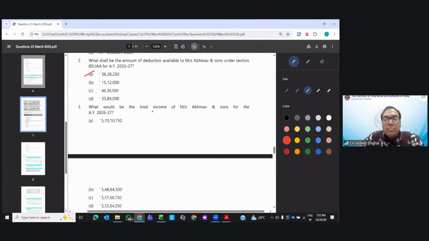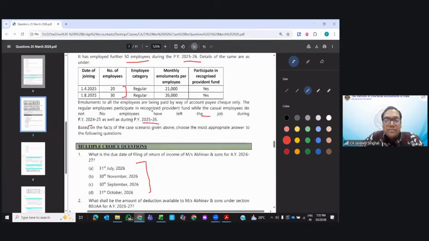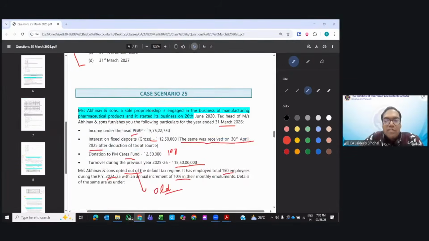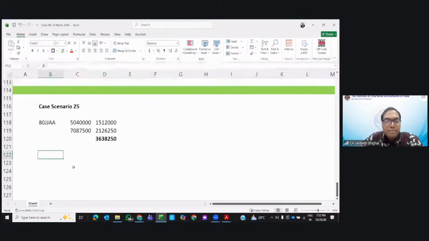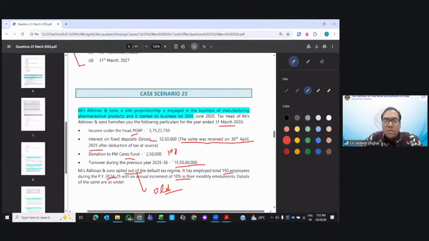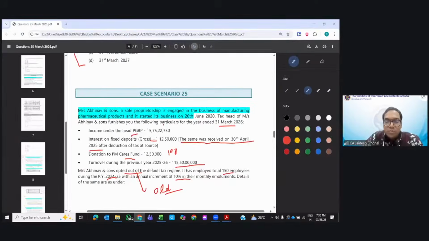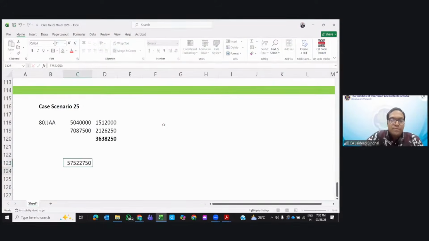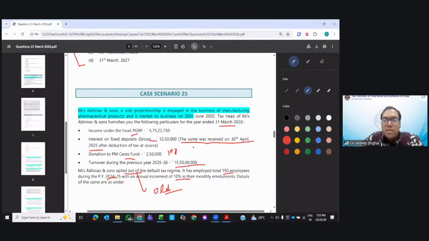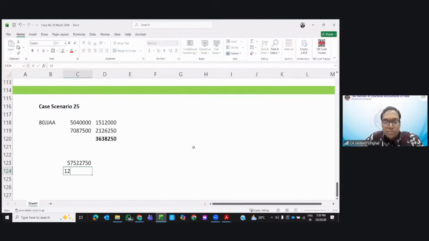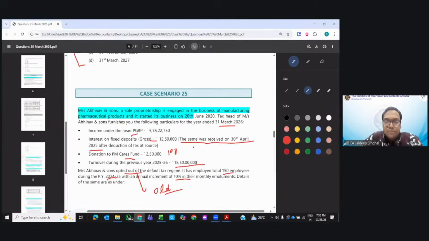What is the total income of Abhinav and Sons? Total income, have they given income under the head PGBP? It is a sole proprietorship. 5,75,000, sorry, 5 crores. Interest on fixed deposit 12,50,000. This is FD interest. This is PGBP.